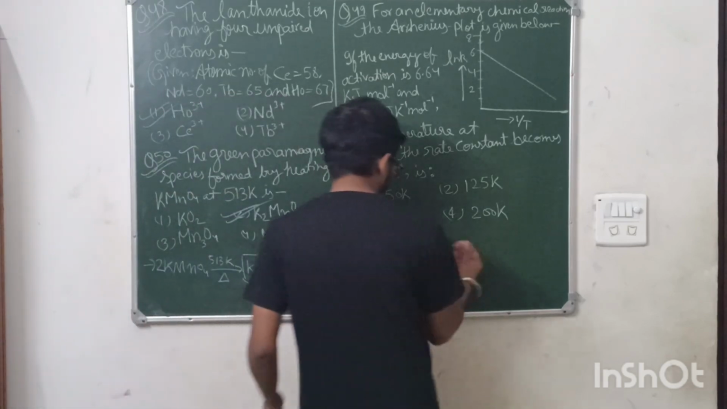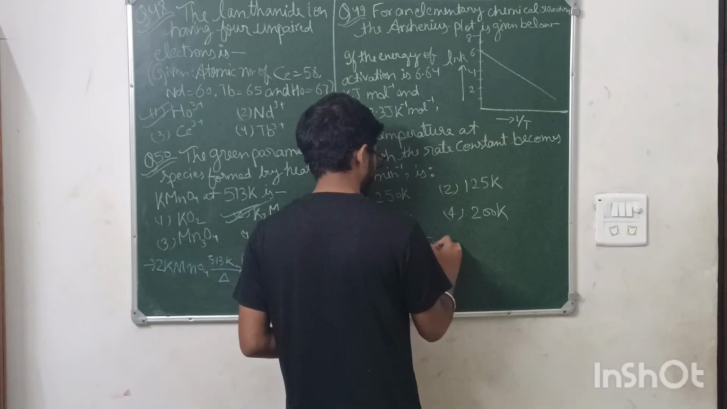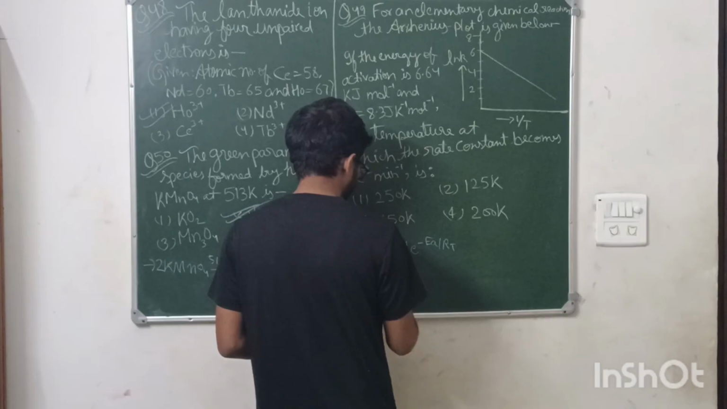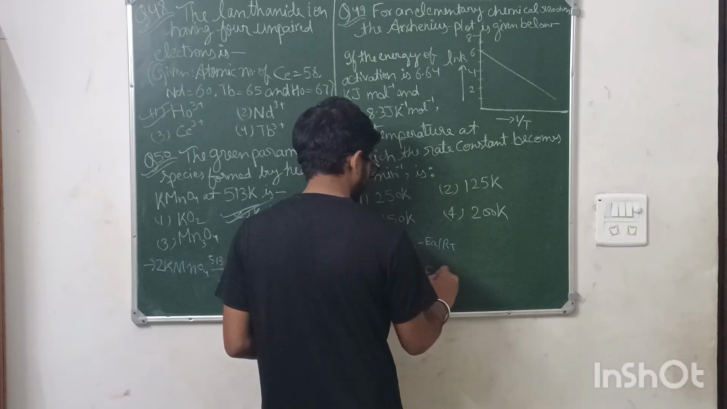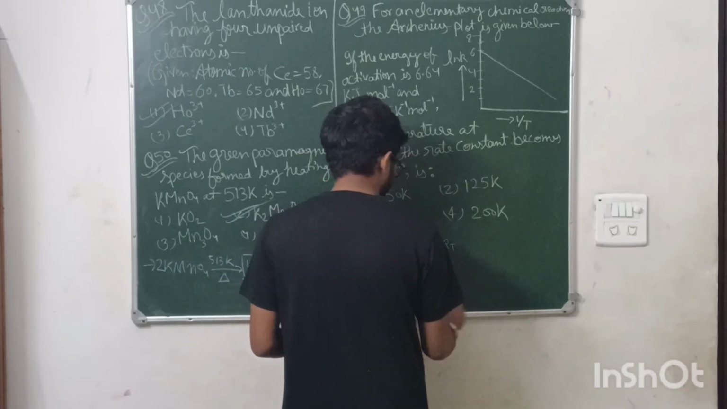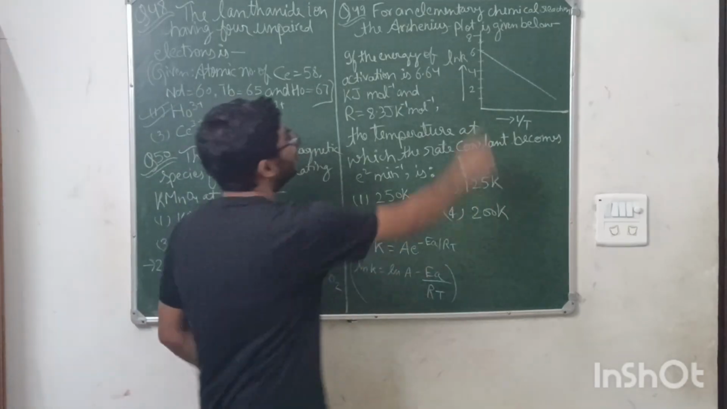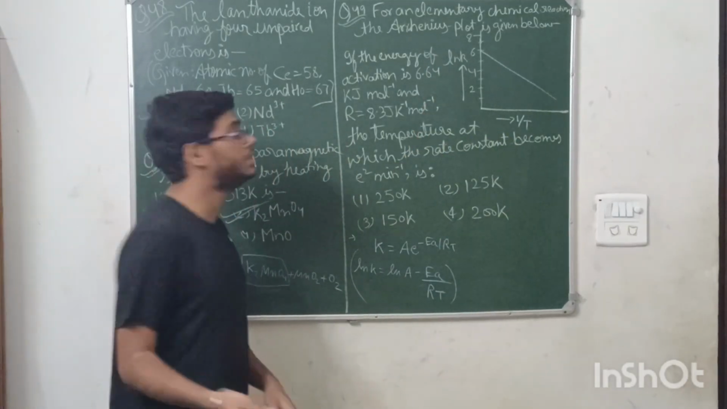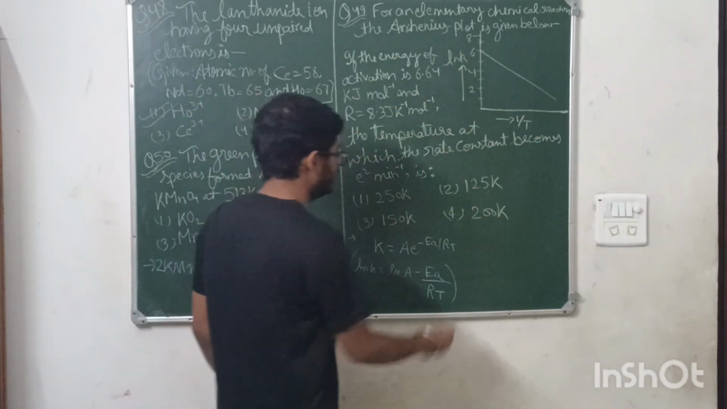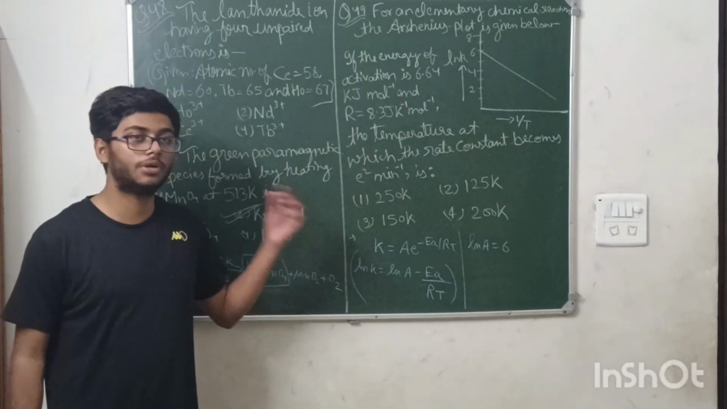Simple question. You know the Arrhenius equation: k is equal to A e to the power minus Ea by RT. You can take the natural log on both sides. So ln k is equal to ln A minus Ea upon RT. Now if you see the graph between ln k and 1 by T, the slope is negative and the intercept is ln A. What is the intercept? This y intercept is 2, 4, 6, means 6. So here ln A is 6, and it says the rate constant should become e square.